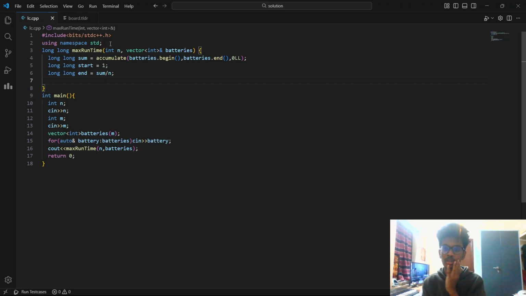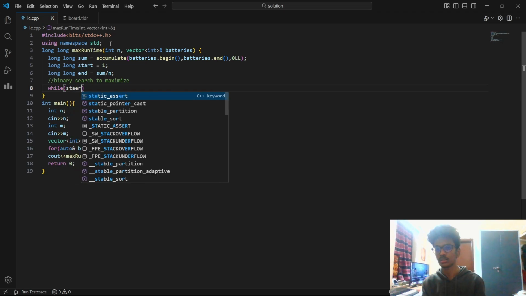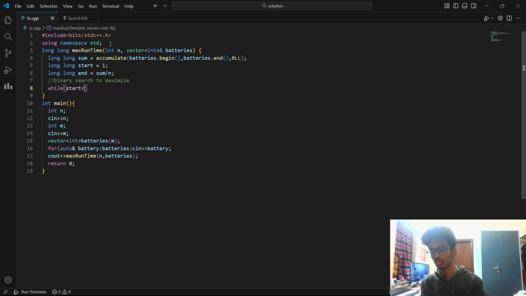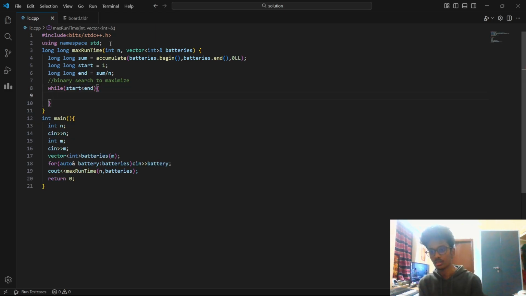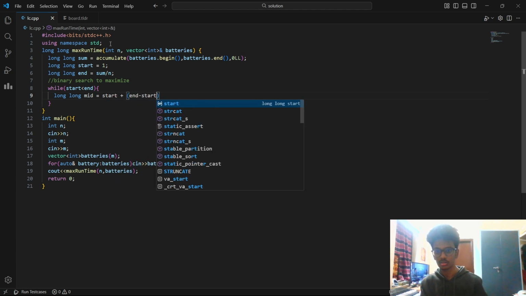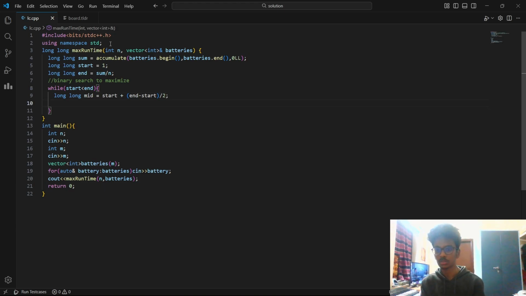We know the lower bound and upper bound. Now all we need is to apply binary search to maximize something. This is a very basic code, binary search to maximize. Normal binary search condition: while start is less than end. Let's compute mid. I hope you know this expression. It's written in this way to avoid overflow.